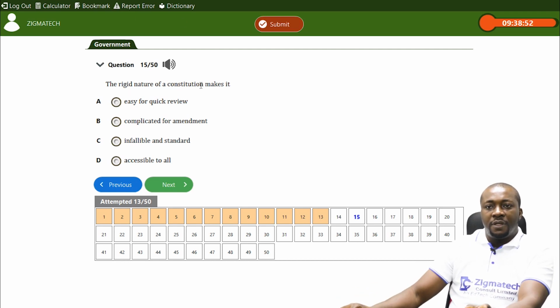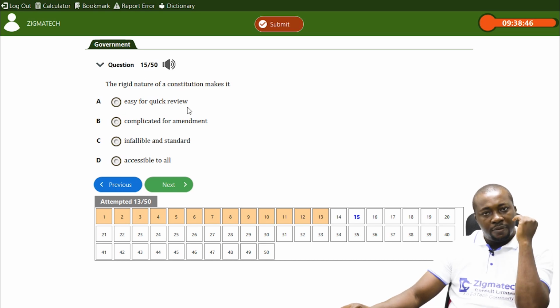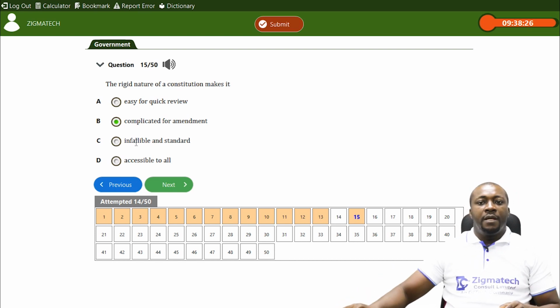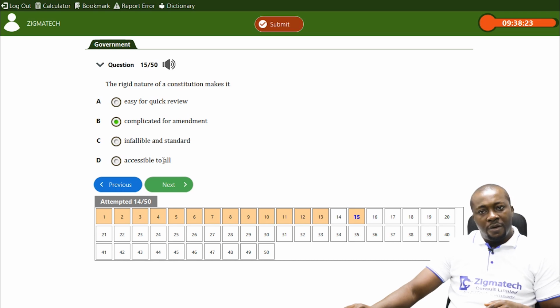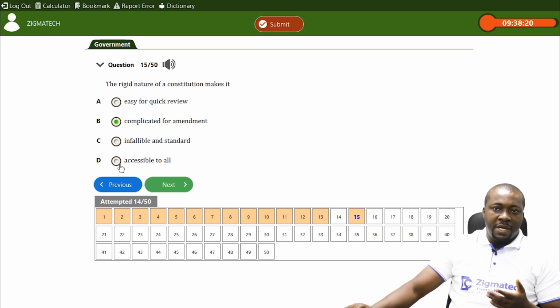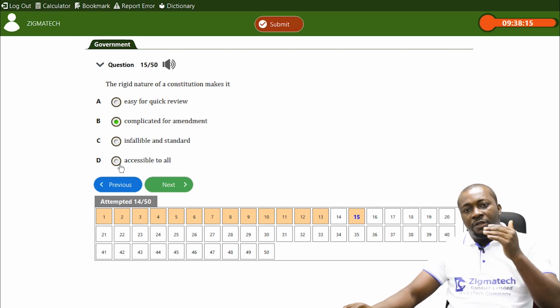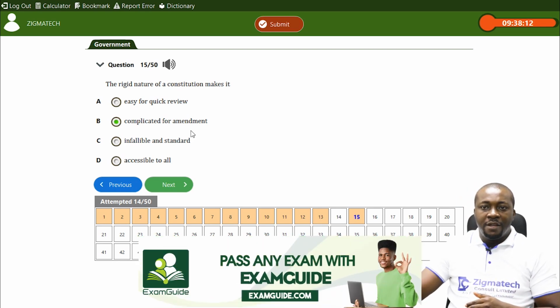Now, let's look at the options. Rigid nature of a constitution makes it A, easy for quick review. That is flexible, so it's not the answer. B, complicated for amendment. That's what we just explained. Cumbersome to be amended. C, infallible and the standard. Of course, no constitution is infallible. No constitution is perfect. That is why there's room for amendment. D, accessible to all. No, it's not what we are talking about. We're not talking about accessibility. We are talking about amendment procedure when you're looking at whether a constitution is rigid or flexible. So that is why B, complicated for amendment.